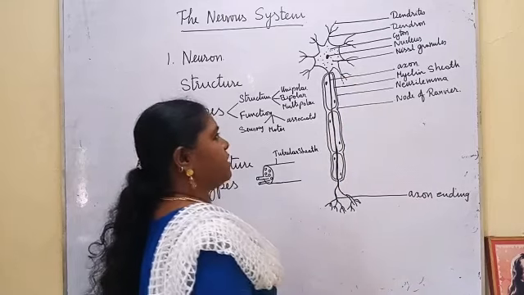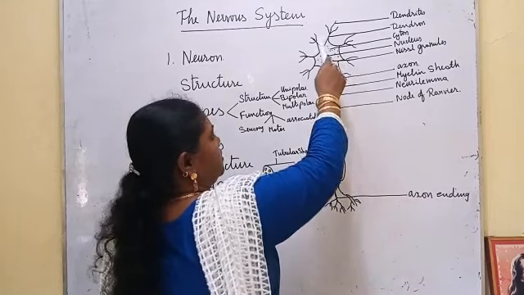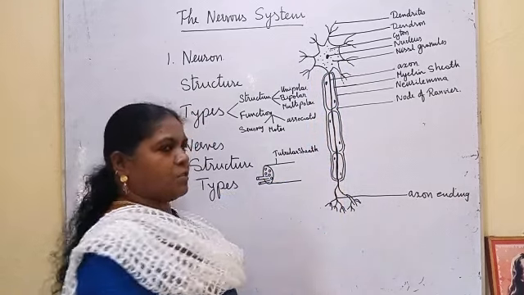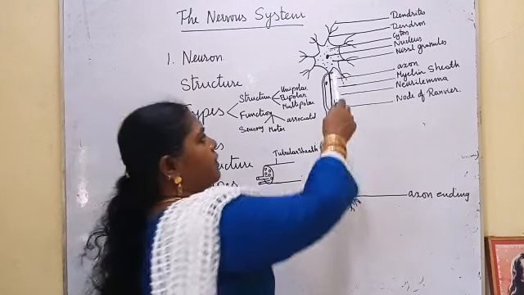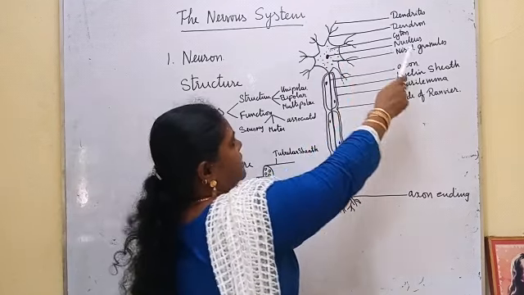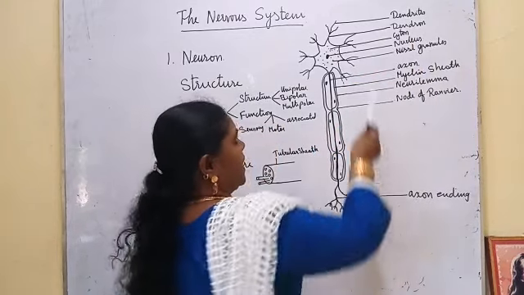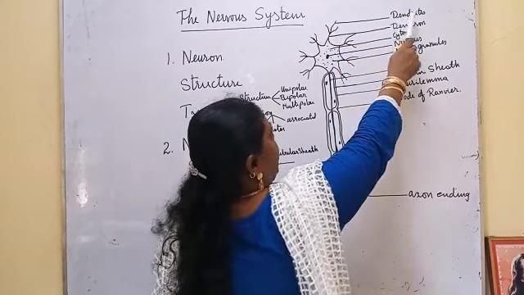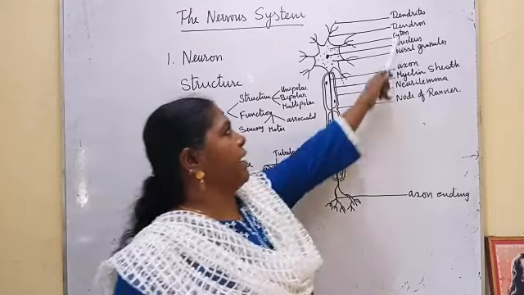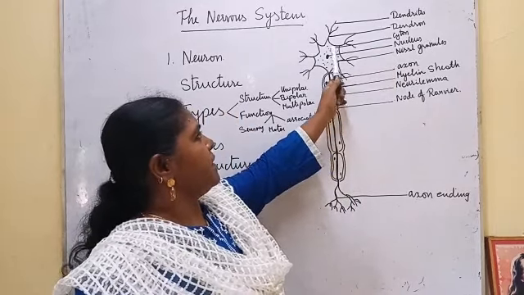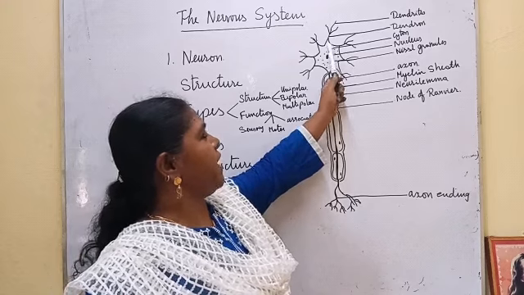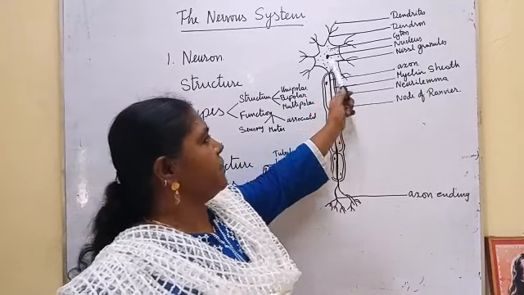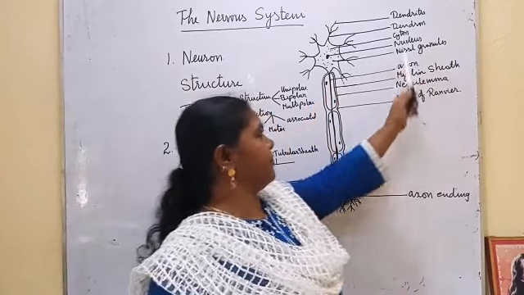The cyton gives rise to a number of branched structures and one unbranched process. The branched processes are called dendrons. Each dendron gives rise to a number of branches called dendrites. The cell body also contains cytoplasm, which contains a nucleus, and the cytoplasm has Nissl granules.